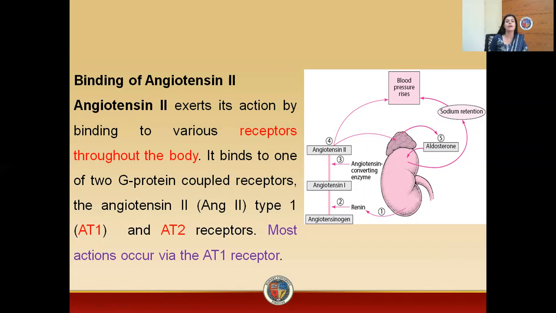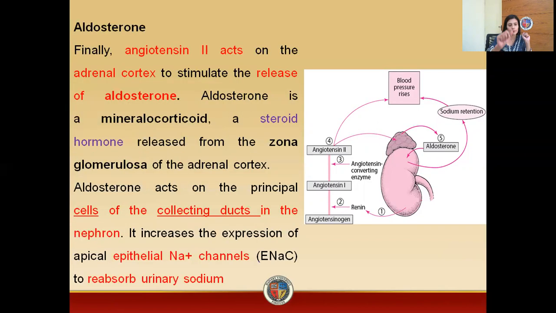So until now we have discussed that angiotensin 2 is a vasoconstrictor that has the ability to act on two different types of receptors, AT1 and AT2. Among these two receptors, the most prominent receptor which gets activated by angiotensin 2 is AT1, the angiotensin 2 type 1 receptor. Both of these receptors are G protein coupled receptors.